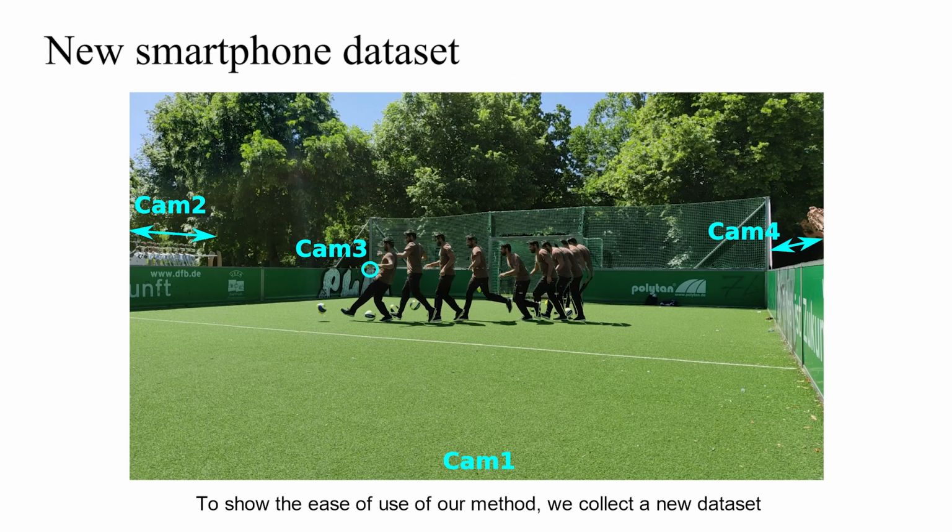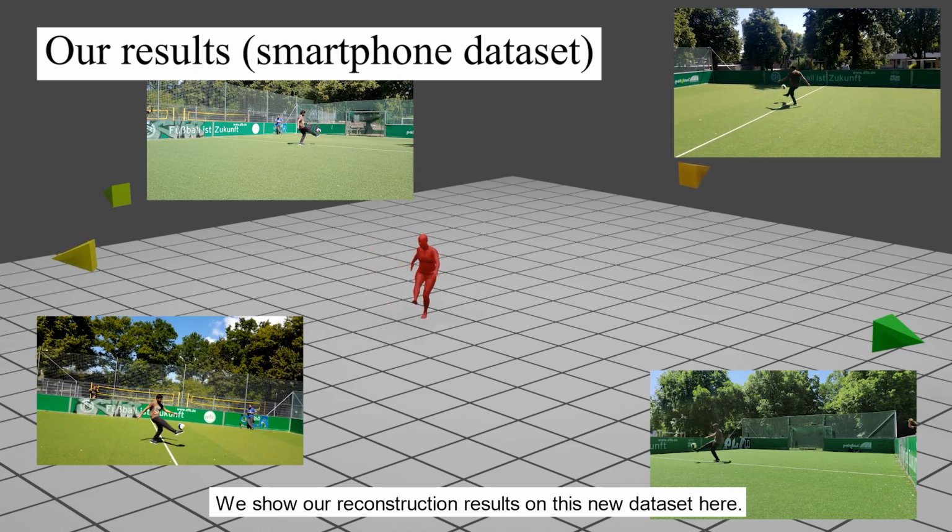To show the ease of use of our method, we collect a new dataset where we record a human playing football using 4 smartphone cameras. 2 of them were kept static, while the other 2 were moving. We show our reconstruction results on this new dataset here.